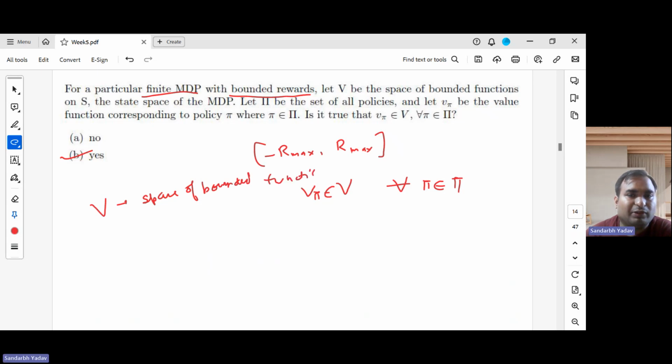So all the value functions will be some points in this space, right? And there might be some extra points also, which might not correspond to a value function. But the question is asking whether, for every policy, the V pi corresponding to it will be in the space. Yes, it will definitely be there. There might be some extra points, but all the V pi will definitely be there for all policies pi. So this is correct.